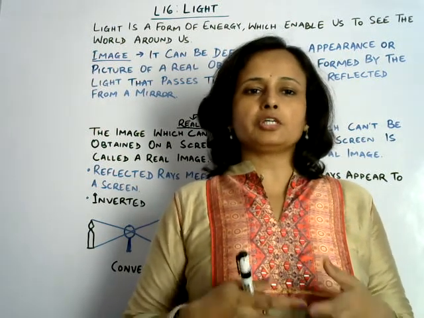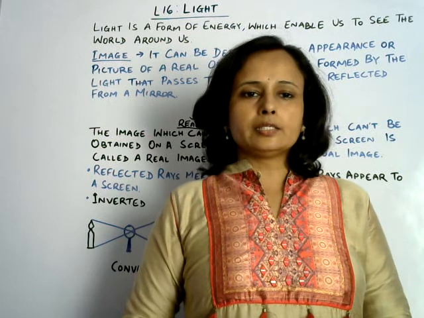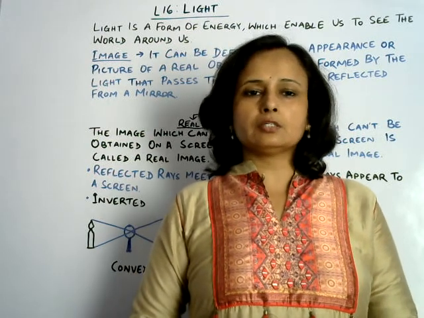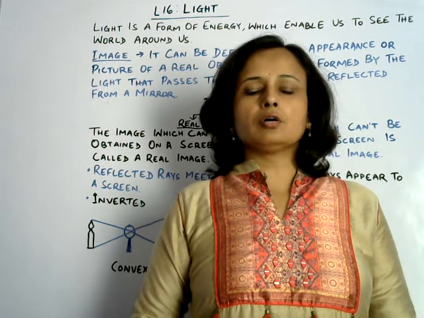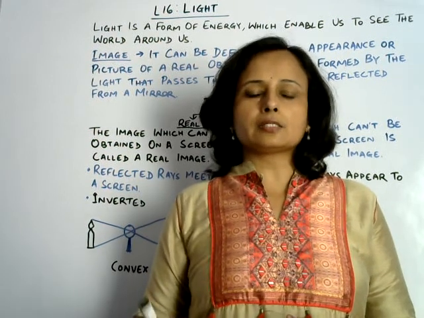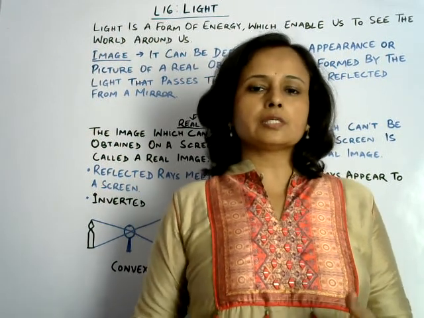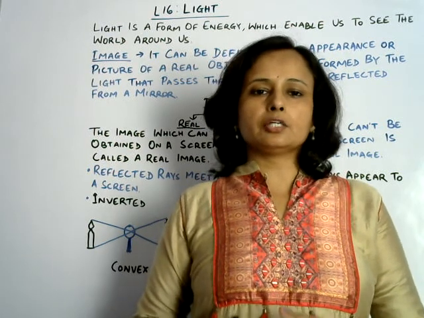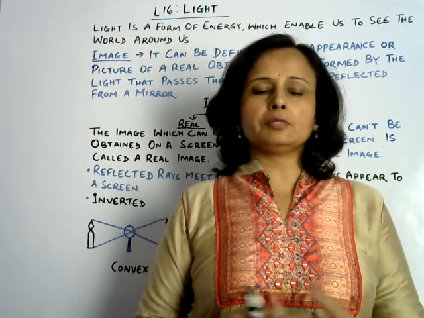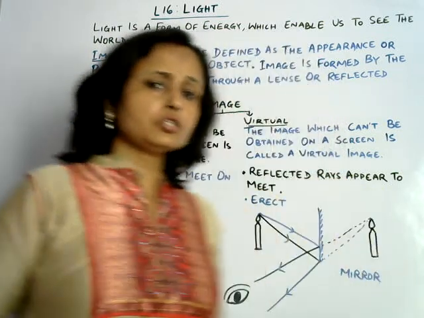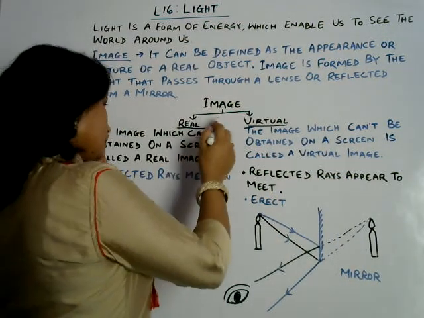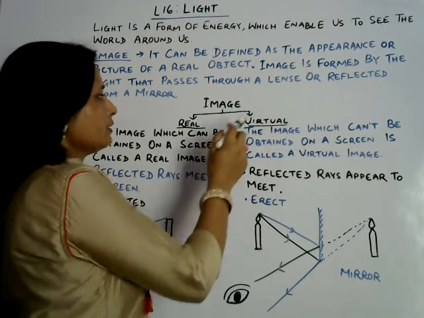So for formation of an image, at least two reflected rays should meet at a certain point, or two rays passing through a convex lens should meet at a certain point on a screen, then only an image can be formed. Accordingly, two types of images can be formed: real and virtual image.